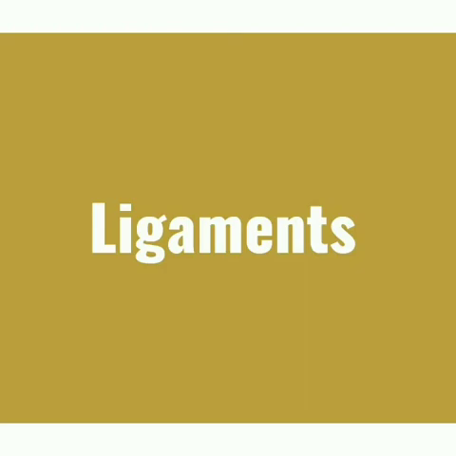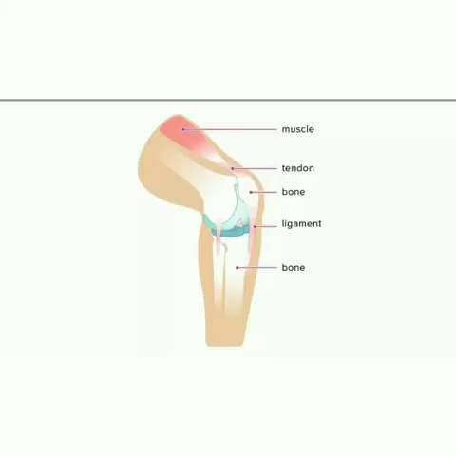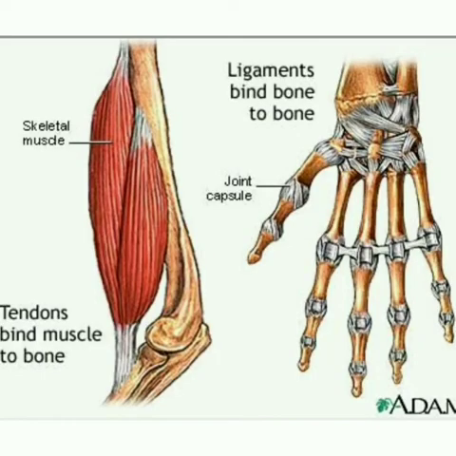Ligaments. Ligaments are highly elastic structures and have great strength, which connect the bone to the bone. They contain very little matrix. They strengthen the joint and allow normal movement.